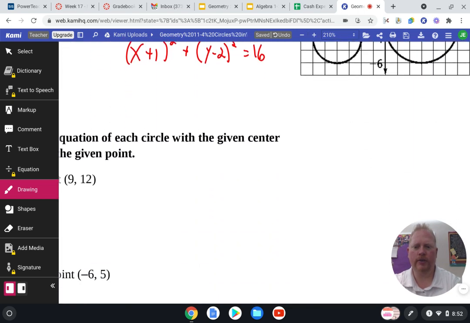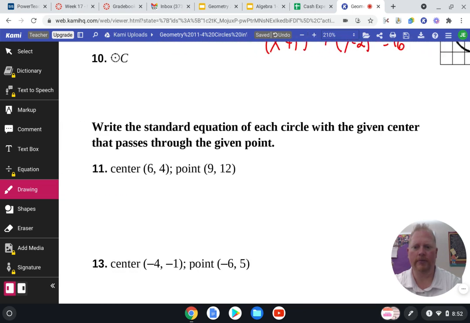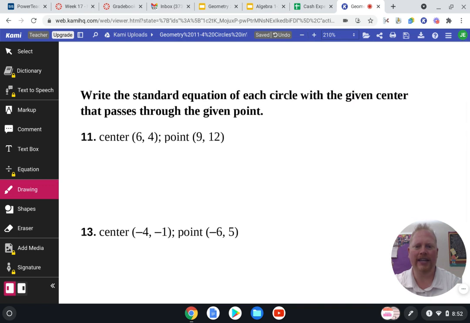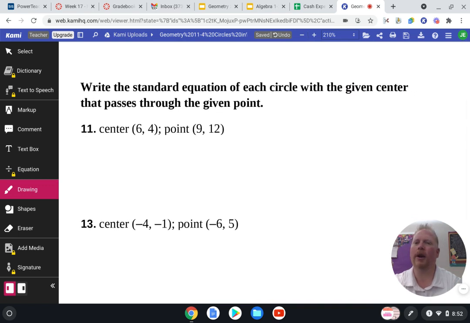All right, so let's get to probably one of the more difficult problems. Write the standard equation of each circle with the given center that passes through the given point. So this is the one where I have to use the distance formula in order to find the radius. So I have my center, which is good.